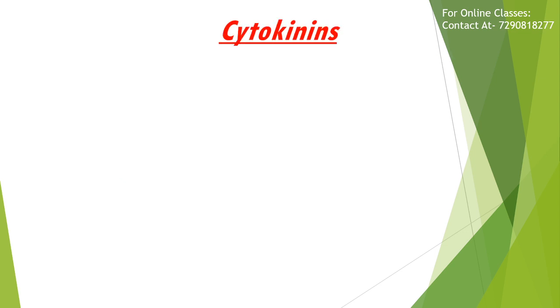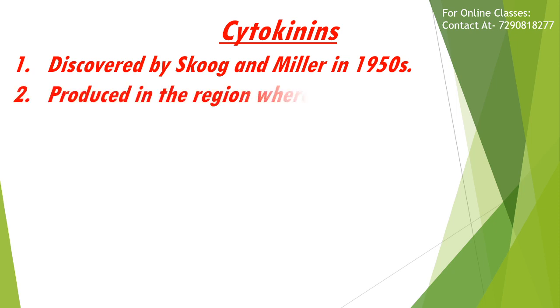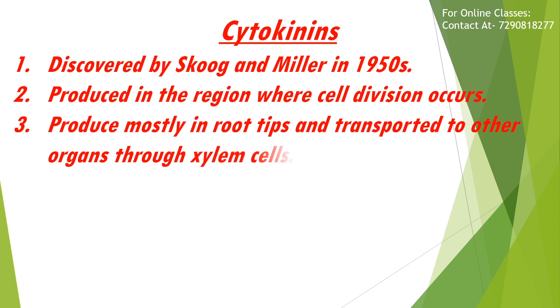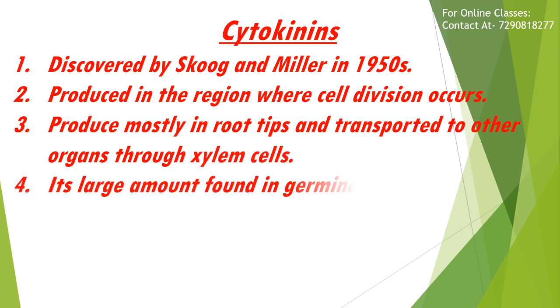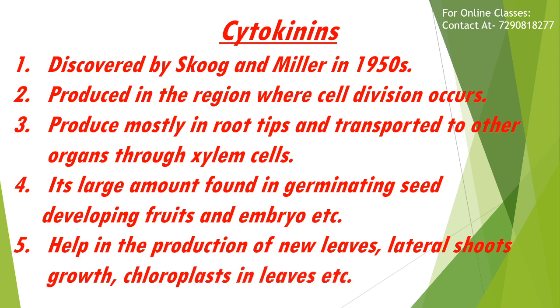Next phytohormone is cytokinin. Cytokinins were discovered by Skoog and Miller in 1950. These are produced in the regions where cell division occurs. They are produced mostly in roots and transported to the other organs through xylem. Large amounts are found in germinating seeds, developing fruits and embryos, etc. They help in production of new leaves, lateral shoots, growth and chloroplasts in leaves, etc.